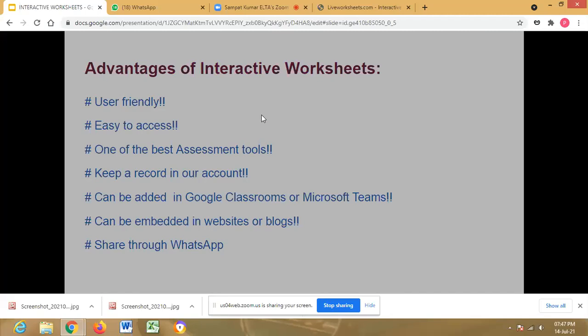Now let us discuss how students can answer the interactive worksheets. Once we share through WhatsApp, the student clicks the link, completes the worksheet and submits it. While submitting, there are two ways. One is that the children get the score immediately.